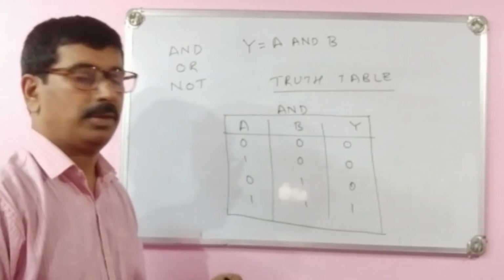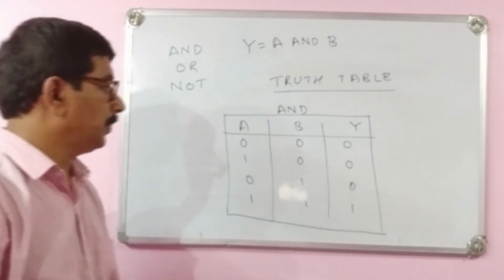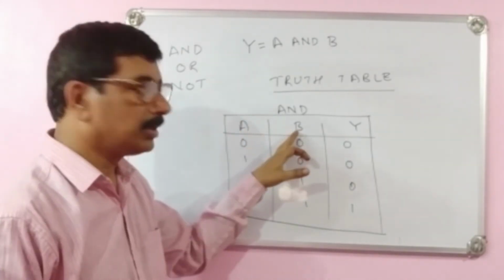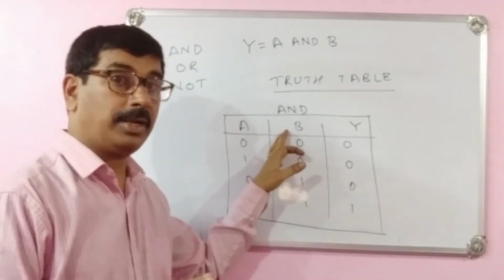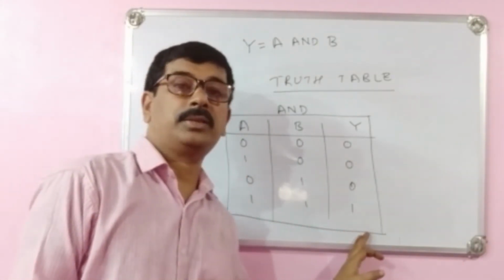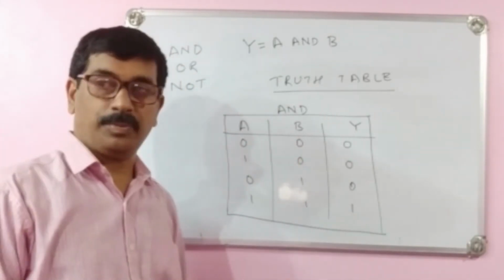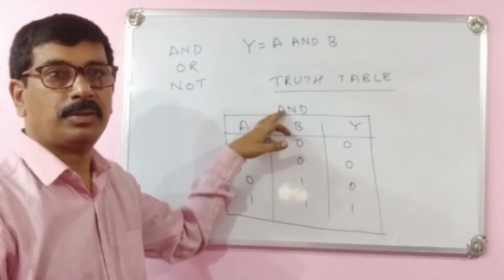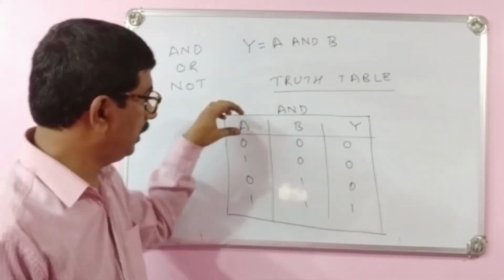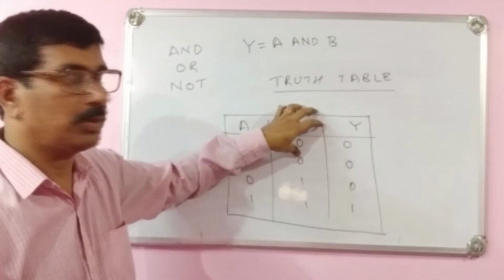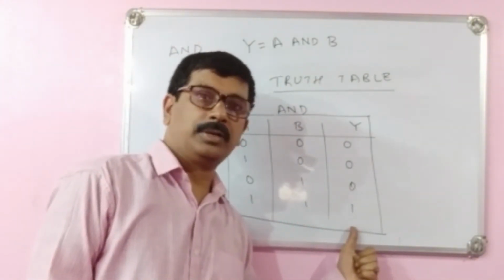Okay? And we can say one thing: if both the inputs are selected, then only it gives the result. We can say it in that way. So that is the logical meaning of this AND truth table. If both A input and B input are selected, then only it gives the result.